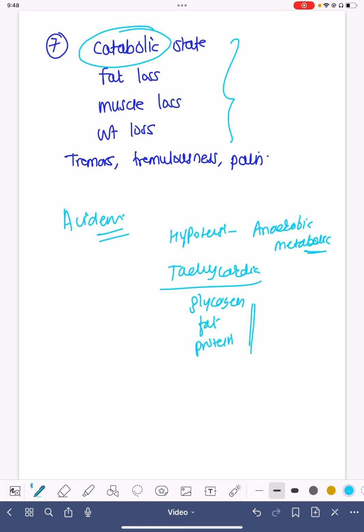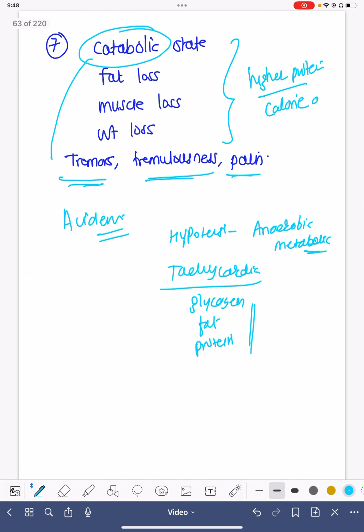That is the reason why they need a higher protein diet or higher calories per day for recovery. And because of this catabolic state and the loss of muscle, patients significantly get tremors, tremulousness, or pain, and reduced capacity for working.